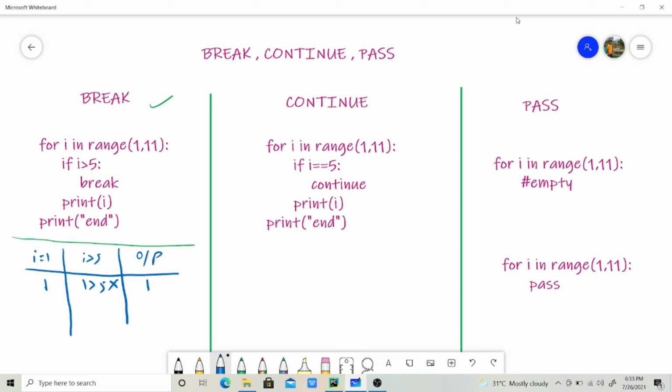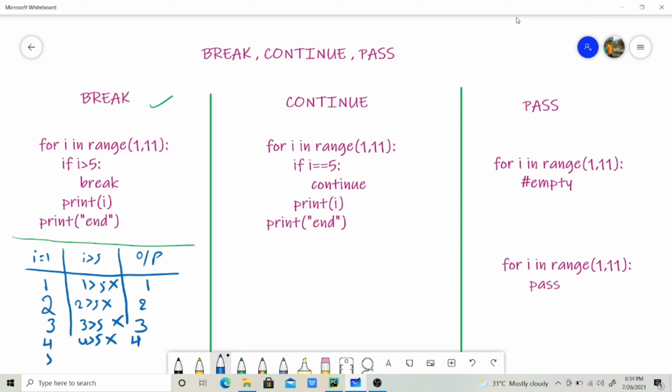And in the for loop, i will be incremented itself, i will be 2. It will check the condition again, 2 greater than 5. It is wrong and it will print i value. And i will be incremented to 3 and 3 greater than 5 condition is false and it will print 3. And it will check number 4, 4 greater than 5 condition fails and it will print 4.